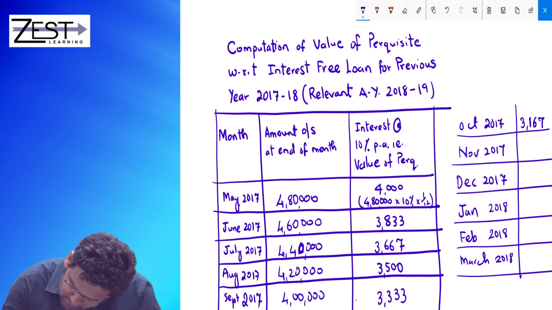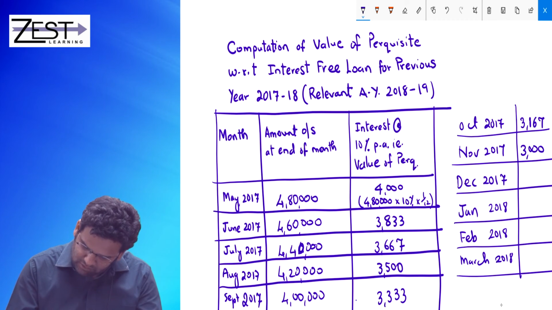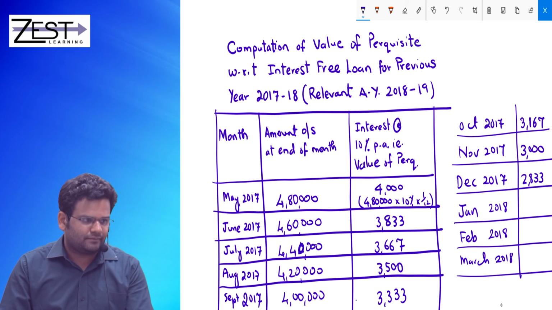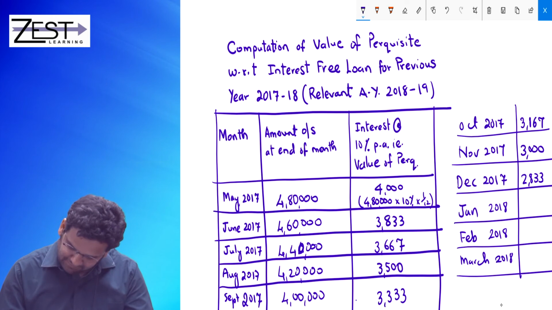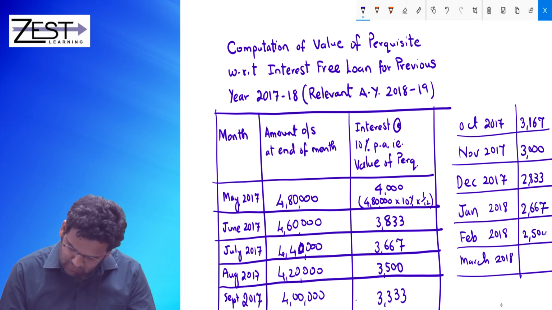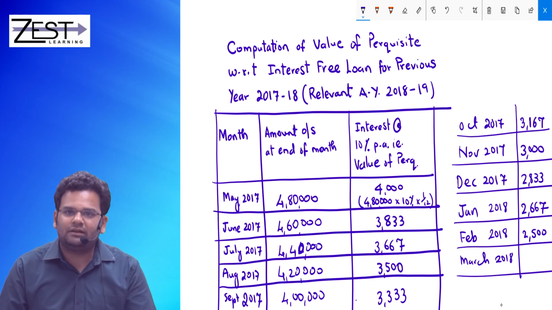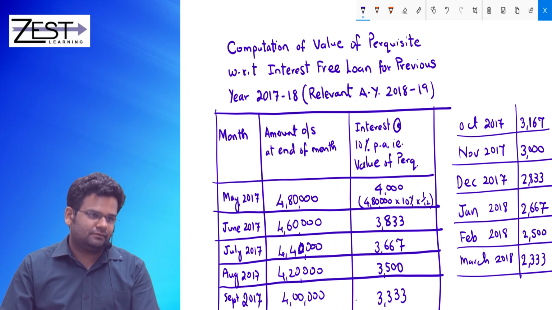Then next 3000, next 2833, next 2667, next 2500, and finally 2333.